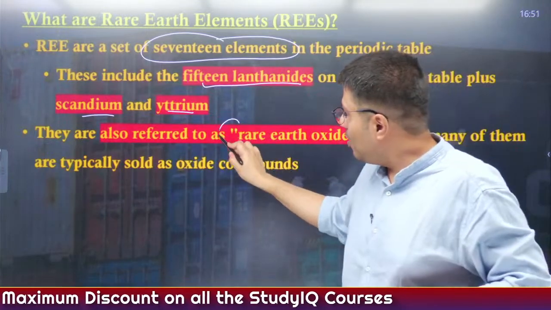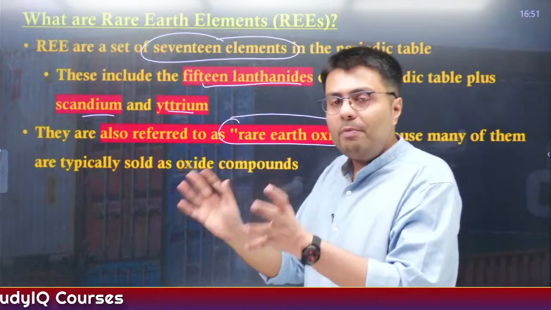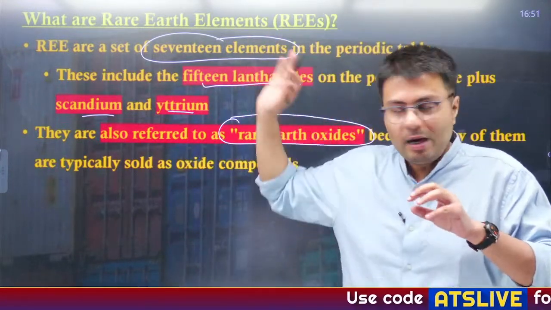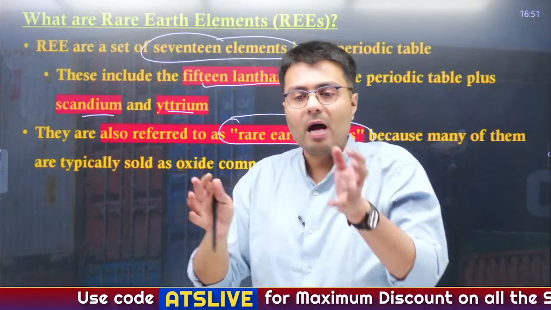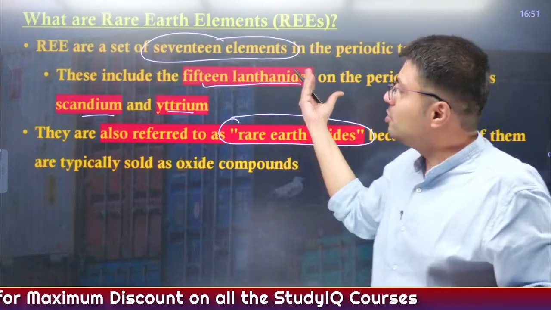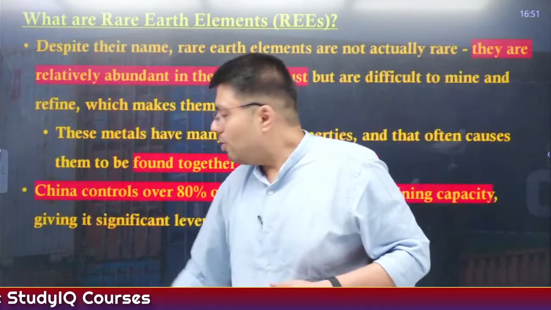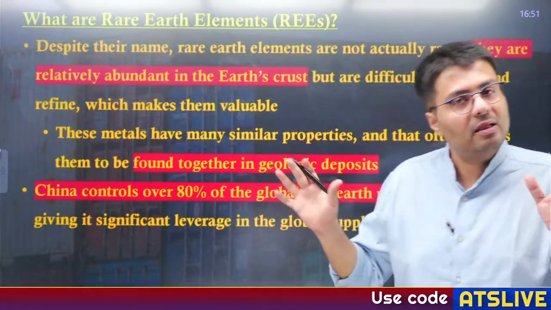Now sometimes they are also referred to as rare earth oxides because they are typically available in nature in the form of oxide compounds. These elements do not appear individually, right? Rather they appear in oxides, and you need to refine and process these oxides so that you can obtain these 17 elements out of them, right? Now, about the misnomer of the word rare earth, these are actually not rare in the earth's crust.